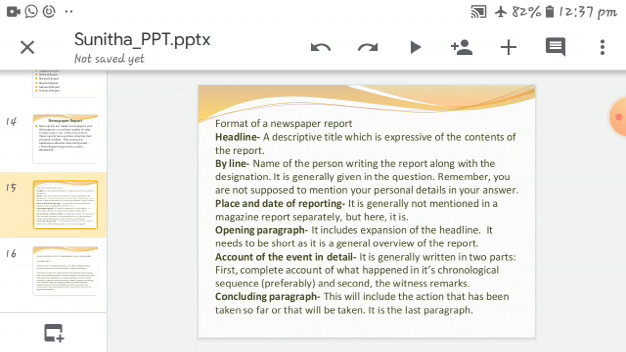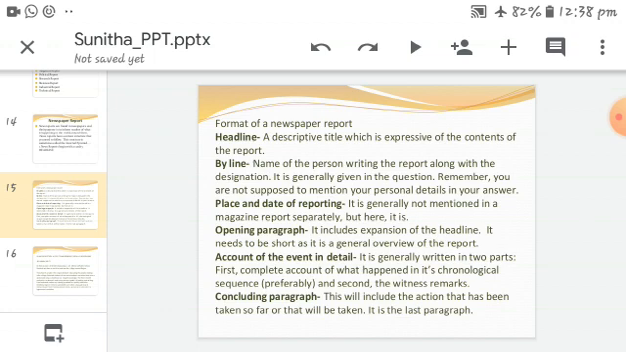Here the format is given for writing the newspaper report. First of all, the headline: a descriptive title which is expressive of the content of the report. The headline should be given. And the byline: name of the person writing the report along with the designation. It is generally given in the question. Remember, you are not supposed to mention your personal details in your answer. So this is the byline.